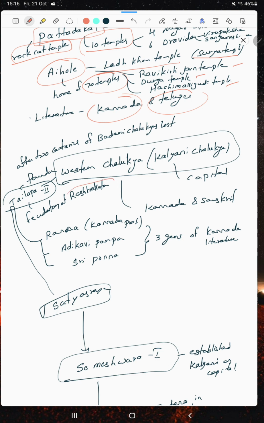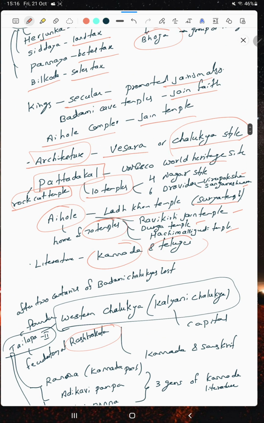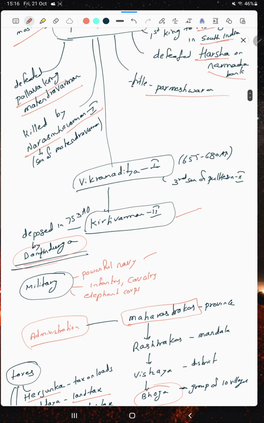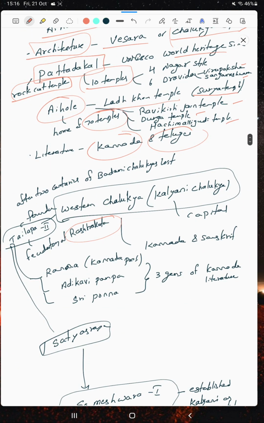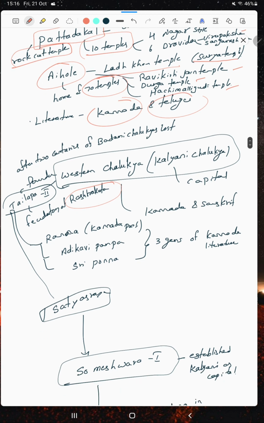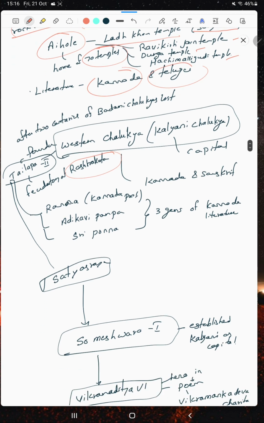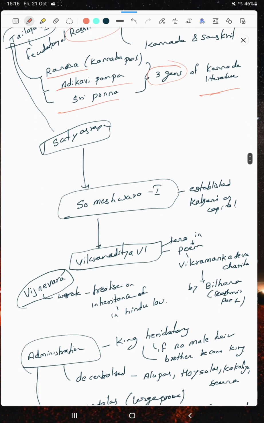He was a feudatory of the Rashtrakutas. After the Rashtrakutas, he established the revival of the Chalukyan period. In this period there were 3 gems famous in Kannada literature: Ranna, Adikavi Pampa, and Sri Ponna, the three gems of Kannada literature.